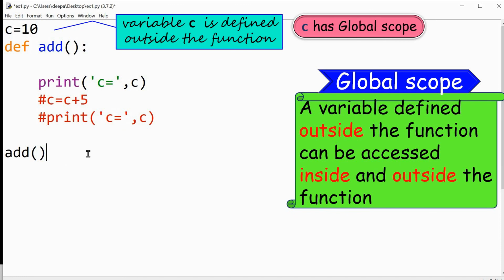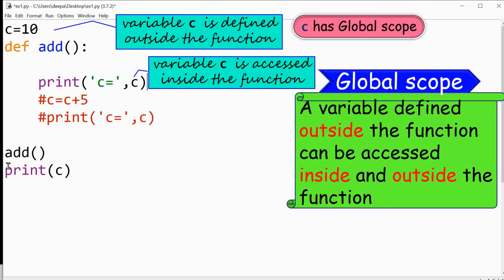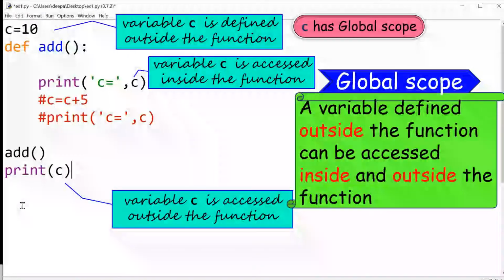Okay. So according to the definition, I can access that global variable inside as well as outside the function. Here in this step, print C inside the function, I am accessing the variable inside the function, and this print C, which is outside the function, after the function call, I am accessing the variable outside the function. So I am accessing that global variable inside as well as outside the function.